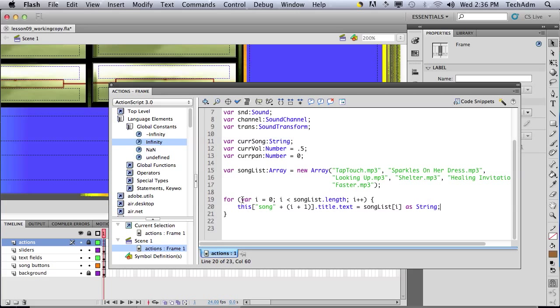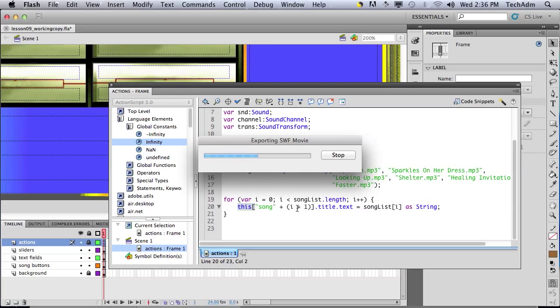What this does is it goes through the length of our array here, and it puts into song here. Now what it means is this is the current stage, and it's looking for an object that's called song 1 or song 2 or song 3 or whatever. It looks up its title, a property called title, an object inside called title, and it sets the text value as the song list item.